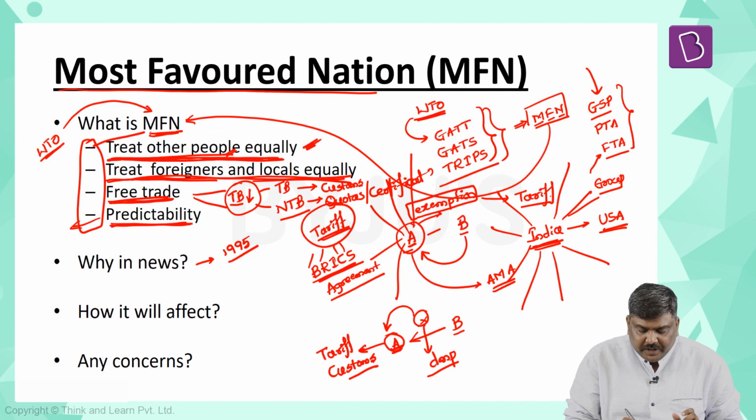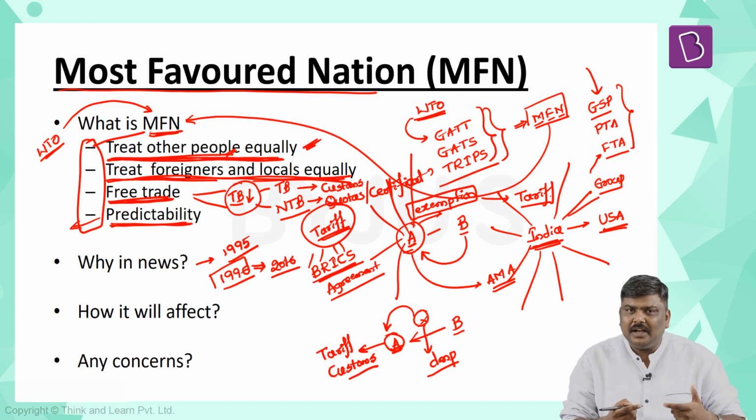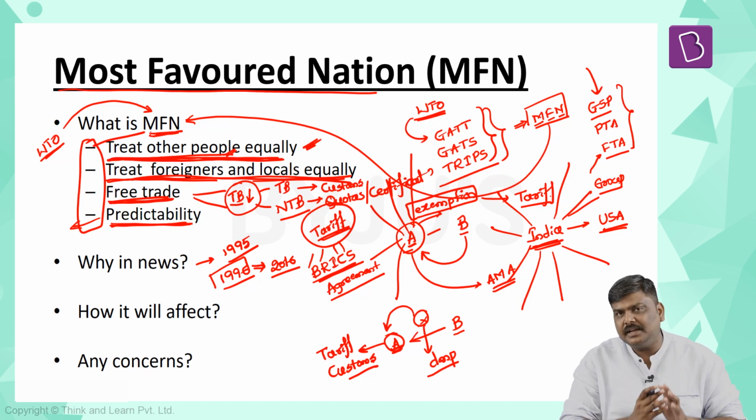Now, the Government of India accorded the status of MFN to Pakistan back in the year 1996 itself. Although it was under review after the 2016 Uri attack, the Government of India has now decided to withdraw this particular status of MFN that it had accorded to Pakistan.